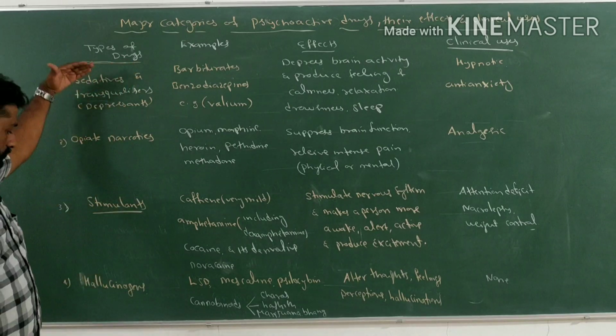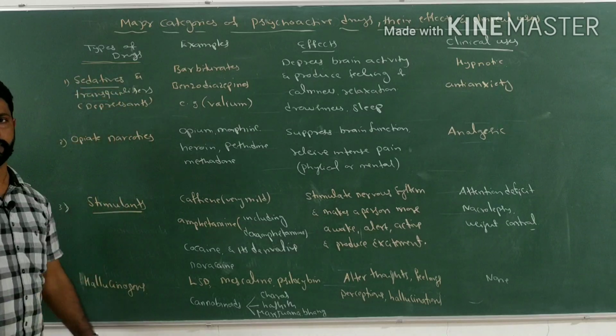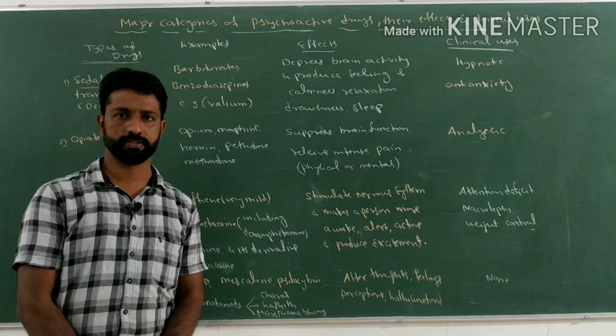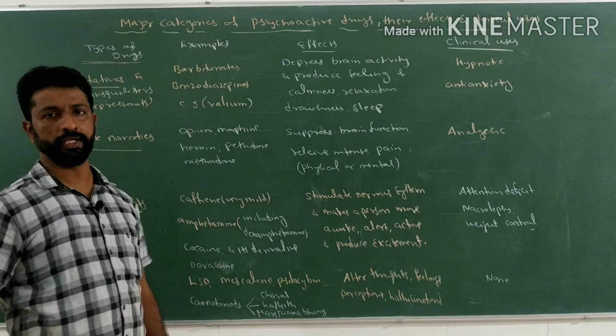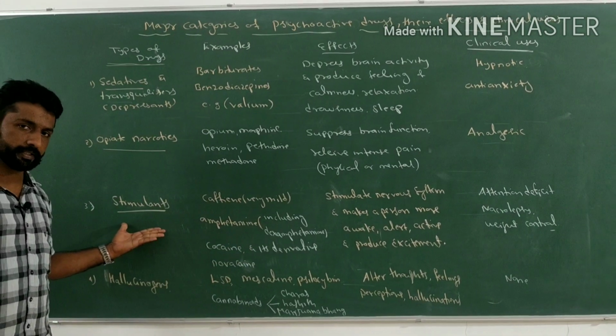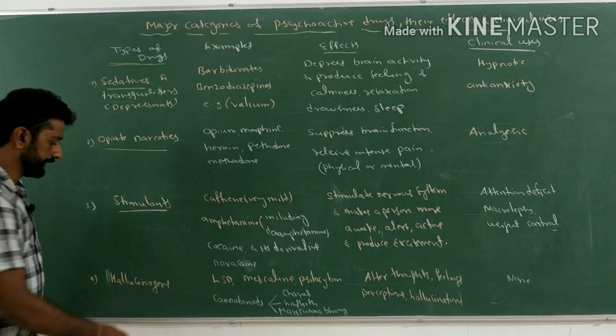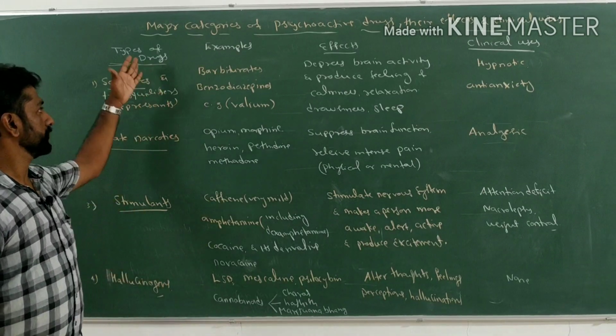There are 4 types: sedatives or tranquilizers, opiate narcotics, stimulants, and hallucinogens.